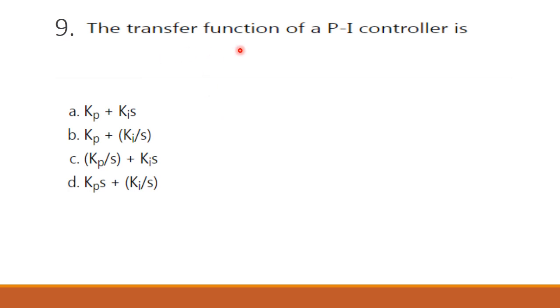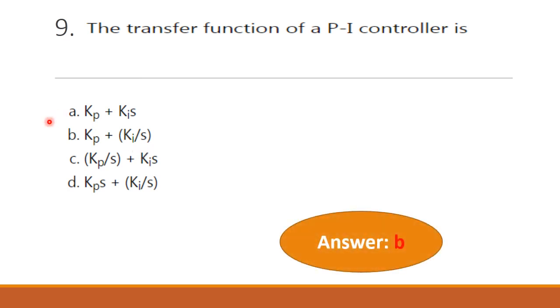Next question, the transfer function of a PI controller is. So four options are given. The correct answer is option B, Kp plus Ki divided by S.